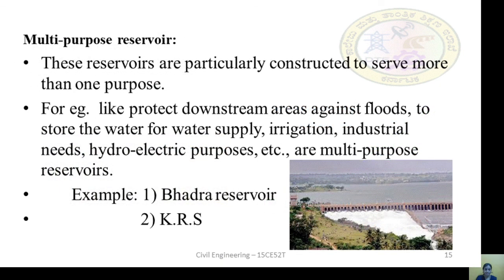The next type is multipurpose reservoir. Examples of multipurpose reservoirs are Bhadra and KRS reservoir, where you can see the stored water is used for hydroelectric purpose and also for industrial purpose. The water may also be used for irrigating lands and supplied for domestic supplies. Okay, so this was about the reservoirs.